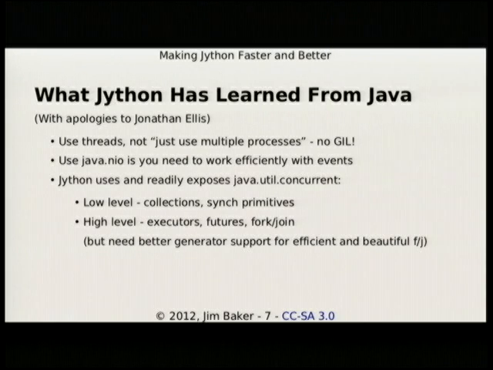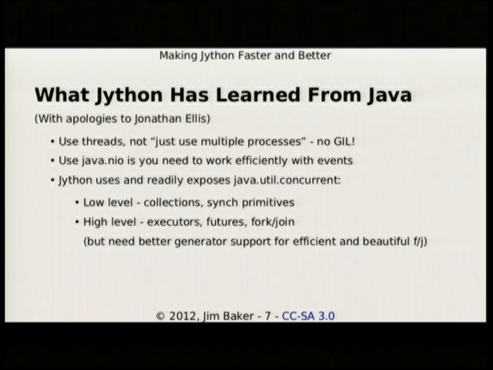So I saw that Jonathan Ellis is presenting what Python could learn from Java later today. And so I thought it would be nice to say what Jython has already learned from Java. Because pretty much all the points that he brings up, we've already covered. We use threads, we have no GIL. That's a very nice aspect of working with Jython. We do have the best concurrency support of the implementations out there, though STM support will hopefully change that for PyPy. We'll see.